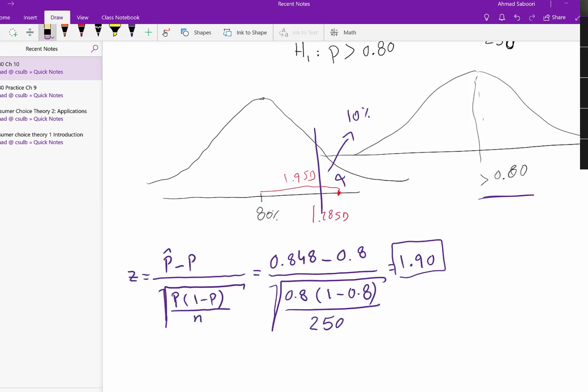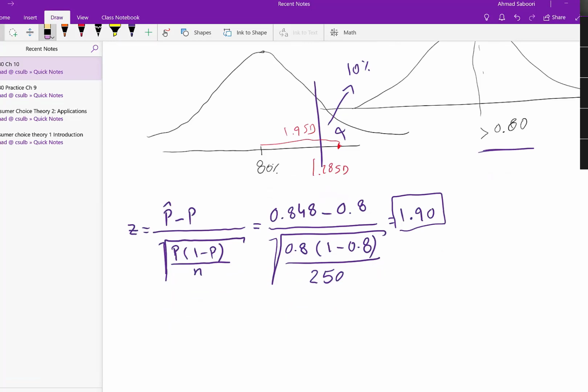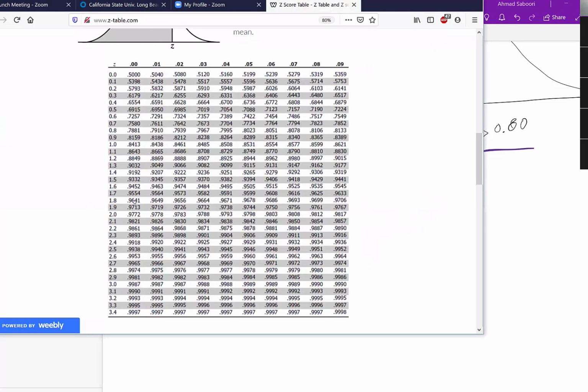There is a second way to do it. This one is more accurate. So now the second way to do it is calculating the p-value, because that is giving us even more information. Now that we know we are 1.9 standard deviations away, we can just simply see 1.9 standard deviation, or more extreme, that would be as if I'm cutting off the tail at how many percent. So we can again look that up in the z-score. So instead of looking up for the alpha, the 10% thing, I just look up 1.9.